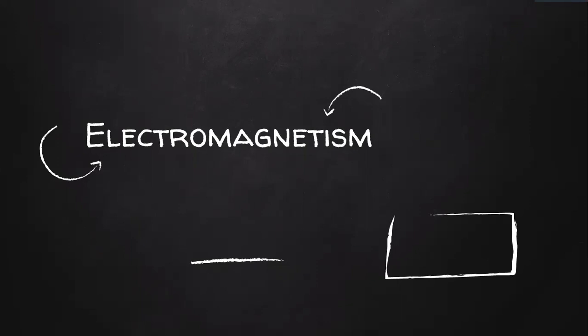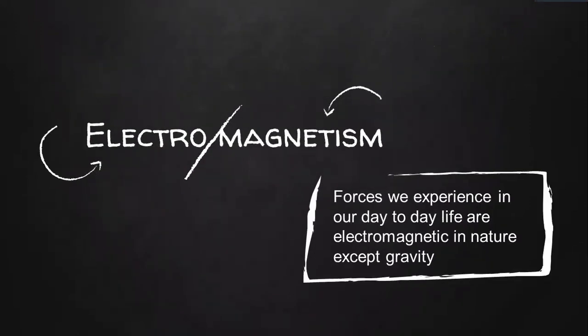Electromagnetism is not a new word to you because we have studied an entire chapter about electromagnetic waves. So you know what electromagnetism is. These two words, electro and magnetism, are inseparable. They are together. The forces we experience in our everyday life are electromagnetic in nature. So why do we call it electromagnetic in nature? Everything that we experience, any push or pull, the friction, any force that we come across in our day-to-day life is electromagnetic in nature.